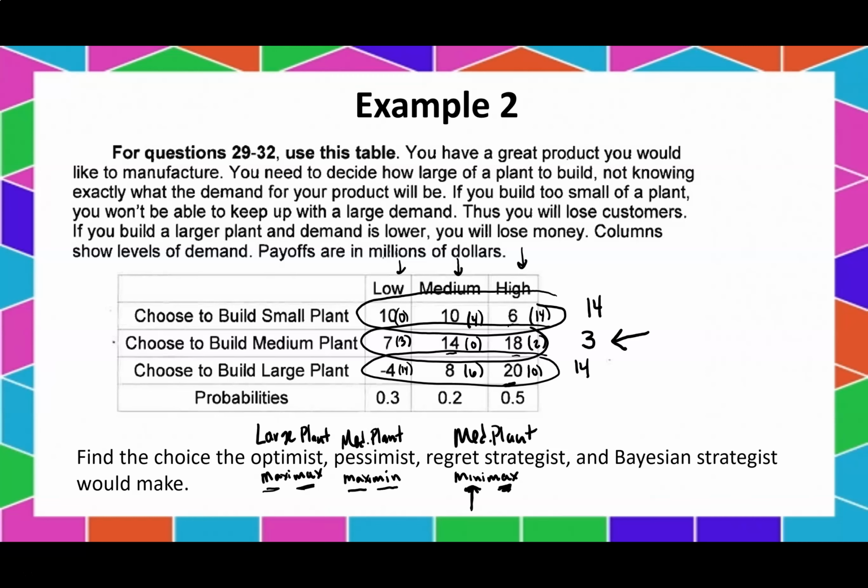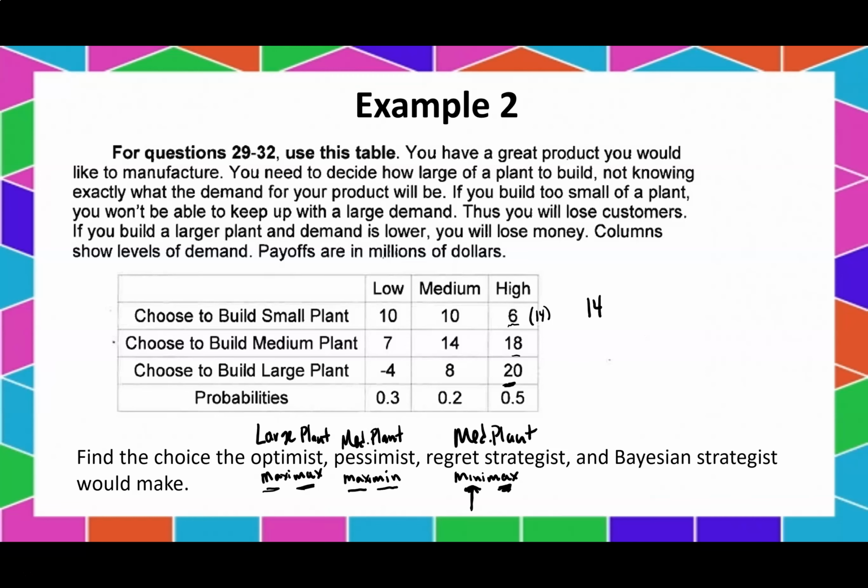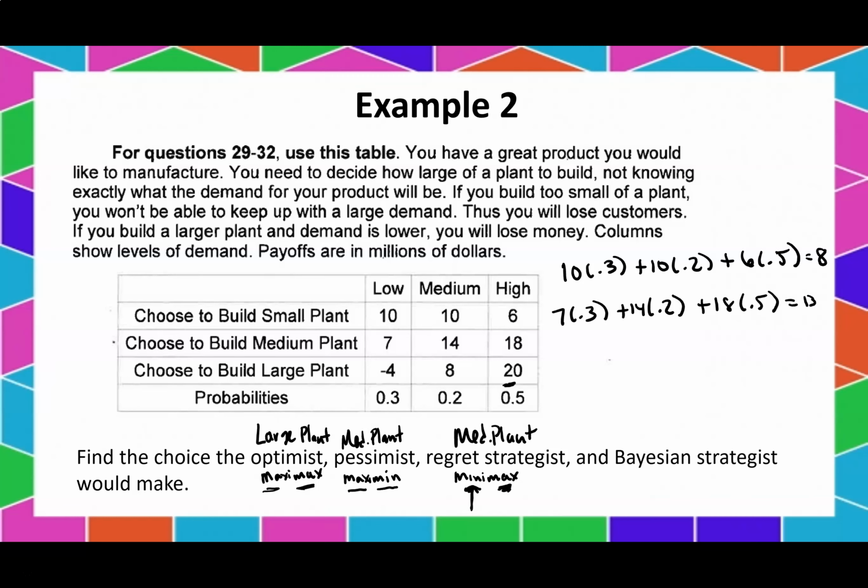All right, next one is the one that involves probability. I'm just going to do this pretty quickly because I think it's got a very clear formula to it. For the first one, 10 times 0.3 plus 10 times 0.2 plus 6 times 0.5, and that gives me 8. Then I'm going to do 7 times 0.3 plus 14 times 0.2 plus 18 times 0.5, and for the medium, that's going to give me 13.9.